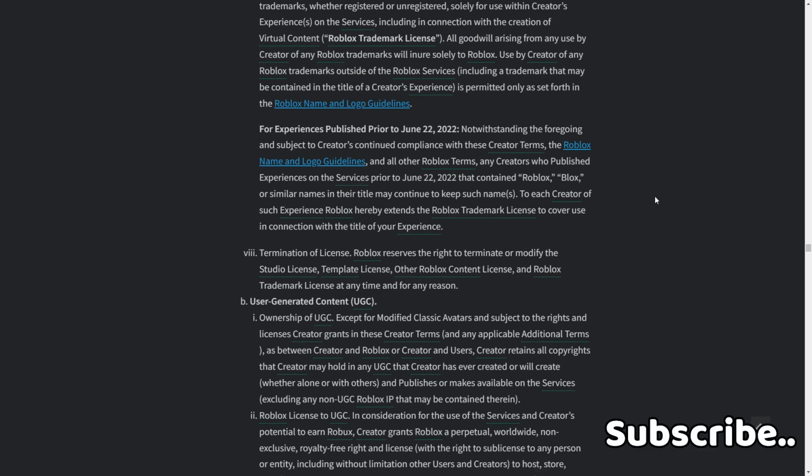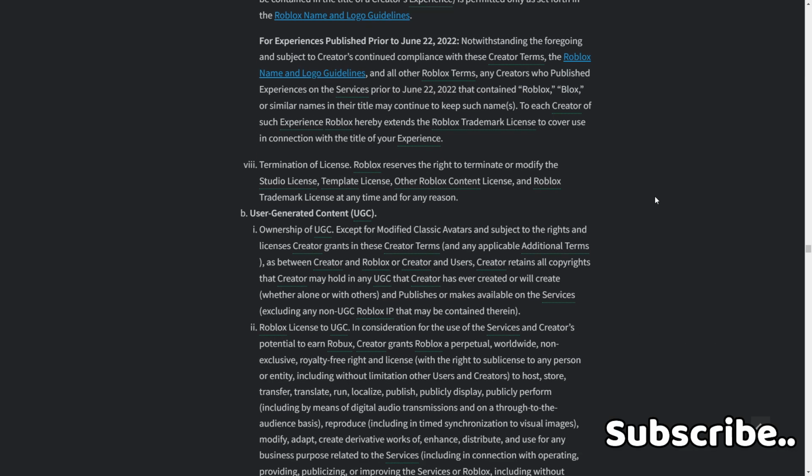8. Termination of license. Roblox reserves the right to terminate or modify the studio license, template license, Roblox content license, or Roblox trademark license at any time and for any reason. B. User-generated content, UGC. 1.